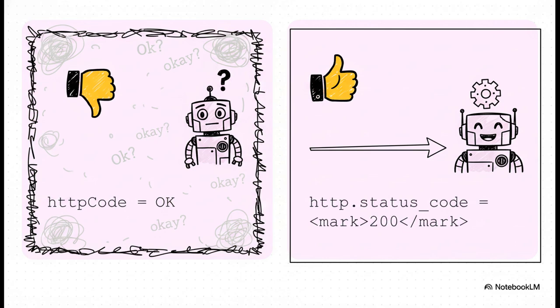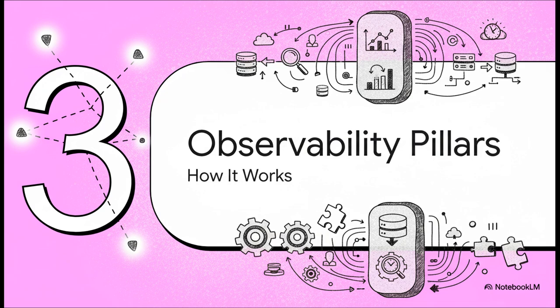And boom, here's a perfect example. Look at the left. HTTP code equals OK. Sure, a human can probably figure that out, but for a computer, is OK the same as OK or OK? It's totally ambiguous. Now look at the right. http.status_code equals 200. It is precise, it's structured, it follows a clear pattern. This is data that a machine can instantly understand, query, and build automations on top of. It's night and day.